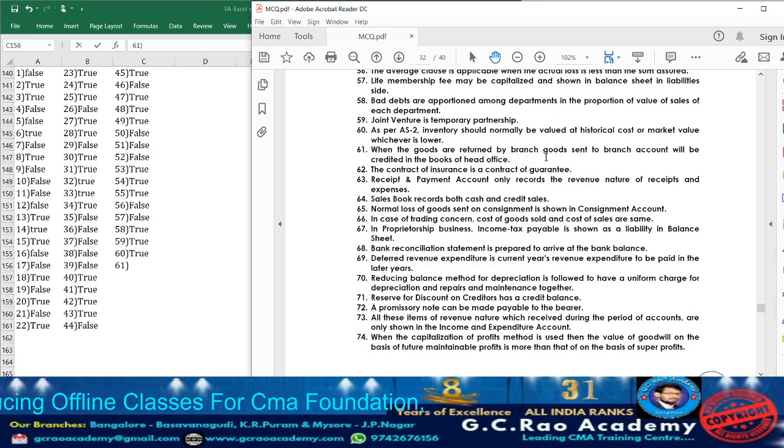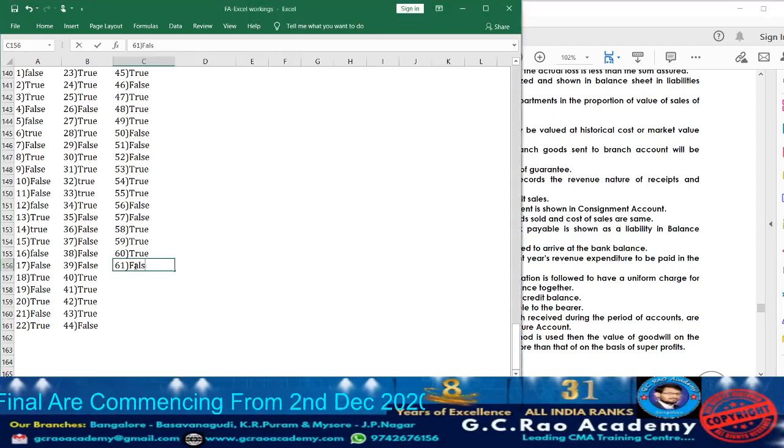Branch. Branch account will be credited. But here what they are doing? Goods sent to branch account will be credited. Wrong. When the goods are sent from head office to branch, in that situation they are going to credit, but when it is received from the branch, it will be debited. So accordingly, statement 61, whatever they have given, it is false.